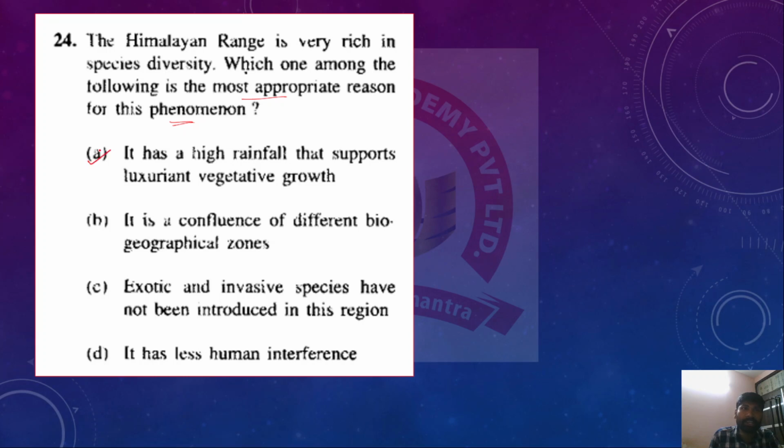Option A, it has high rainfall that supports luxuriant vegetation growth. Option B, it is a confluence of different biogeographic zones. Option C, exotic and invasive species have not been introduced in this region. Option D, it has very little human interference.